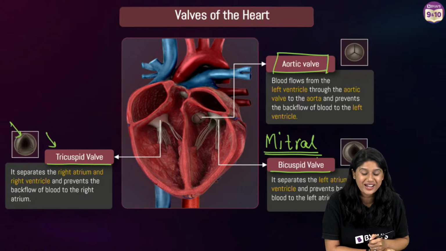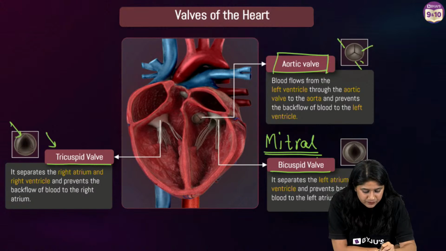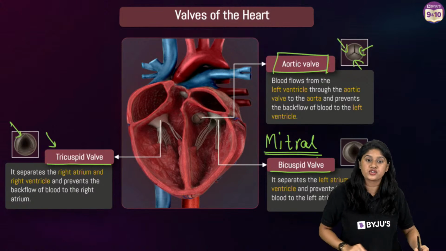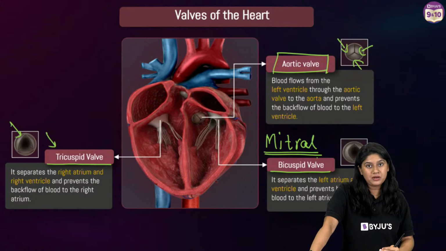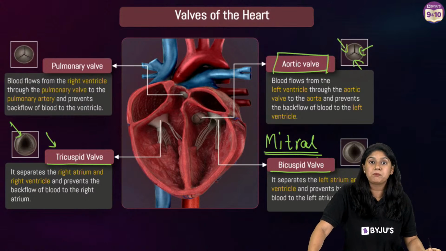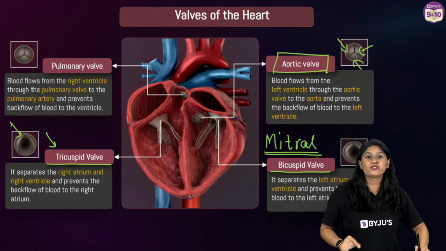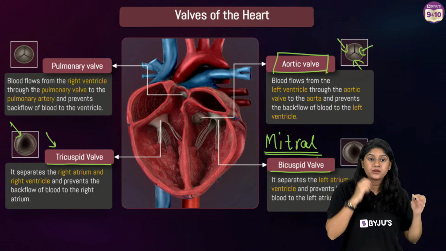The aortic valve is kind of semi-lunar. Can you see over here? I'm sure you would have seen such structures. Very good. So it prevents the backflow of the blood from the aorta to the left ventricle. Similarly, we have the pulmonary valve, which prevents the backflow of the carbon dioxide rich blood from the pulmonary artery to the right ventricle. Everyone?